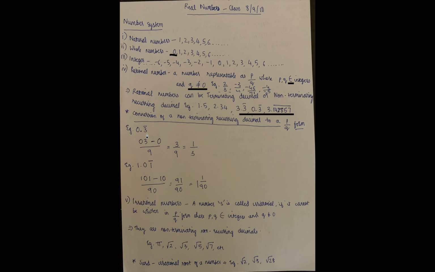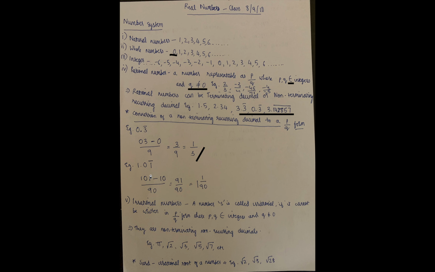There is only one number under the bar, right? So we'll put 1 nine. This is very important. You should put 9 and nothing else, which gives 3 by 9, which equals 1 by 3. So 0.3 bar equals 1 by 3.